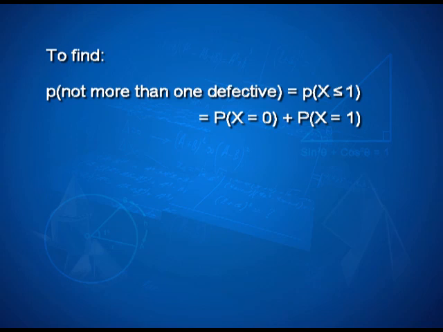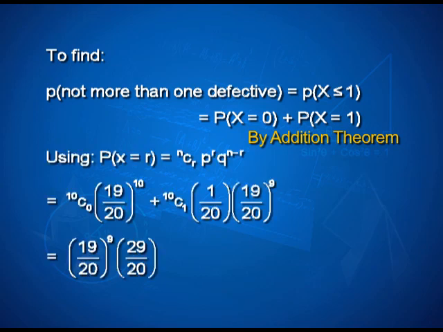So, probability of x equal to 0 or probability of x equal to 1 we are looking at, and therefore, by addition theorem, probability of x less than or equal to 1 is same as probability of x equal to 0 plus probability of x equal to 1. We did have a formula, probability of x equal to R is nCr p to the power R q to the power n minus R. So, I have all the possible values p, q, R and n.